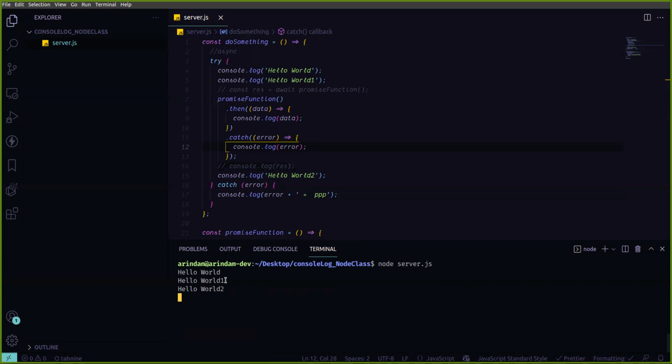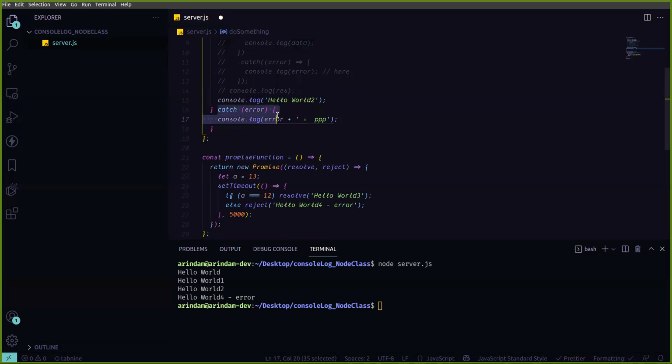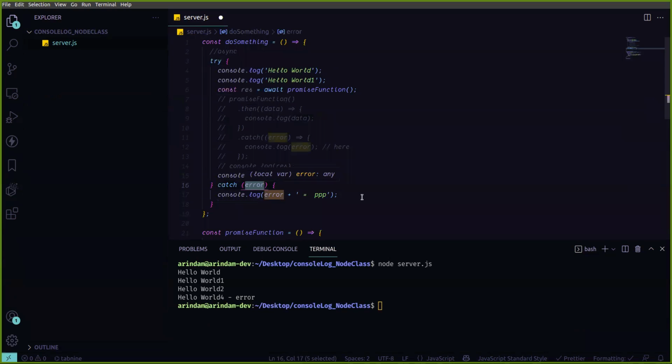Now hello world 2. Now it's showing hello world 4 error, but PPP is not there. That means it's from here. Okay. So if you are writing your promise that way, then that promise should be handled. But if you want to use an await method, that means it will throw the error. That reject means error. So if it throws any error, you need to handle the error with a try catch block. That error should become this argument and it will print like that.